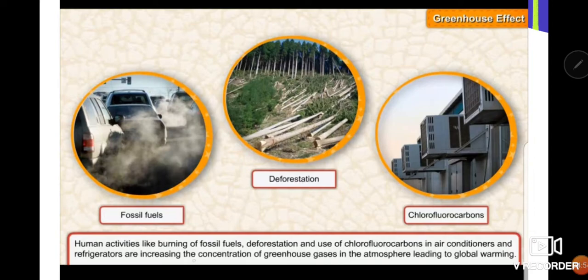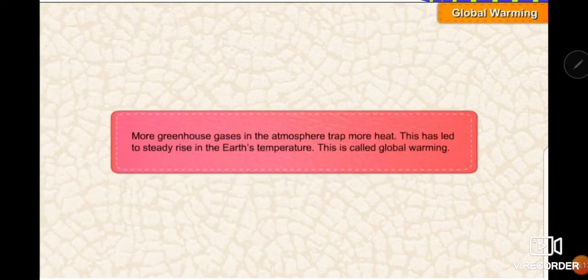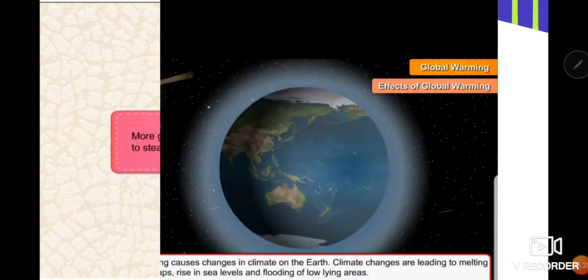They also have the property of trapping heat. So when we use them, they result in increasing the concentration of greenhouse gases in the atmosphere, which further leads to global warming. Now, what is global warming? Global warming is one effect of greenhouse. More greenhouse gases in the atmosphere trap more heat, and this will further lead to a steady rise in the earth's temperature. This is known as global warming.